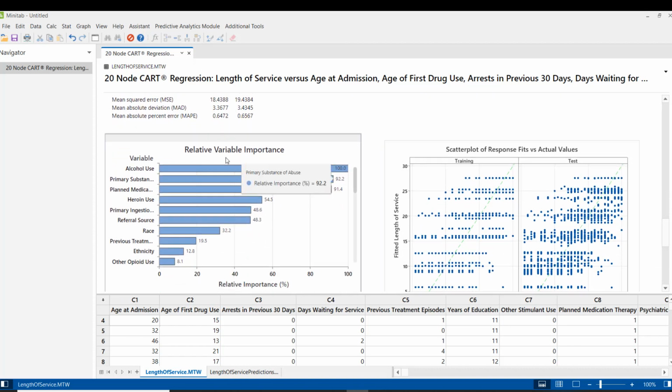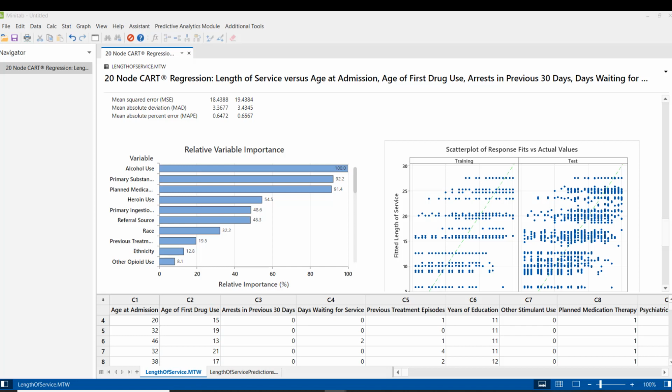This is the relative variable importance chart. We first looked at the model summary, and then we evaluated the performance of the smaller trees, and then we looked at this chart, the chart of relative importance of variables, which shows us that the most important predictor variable is alcohol use. The contribution of the top predictor variable, alcohol use, is around 100%.